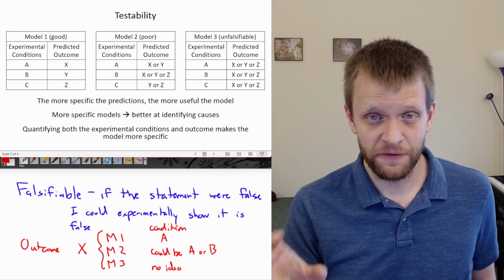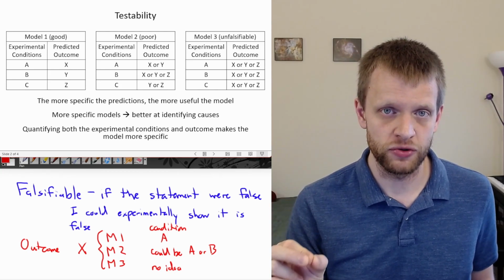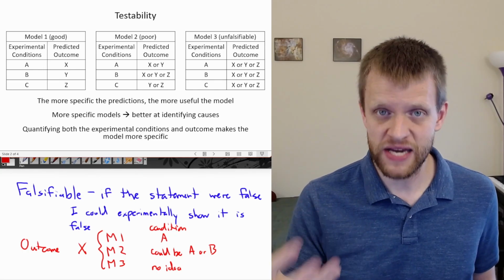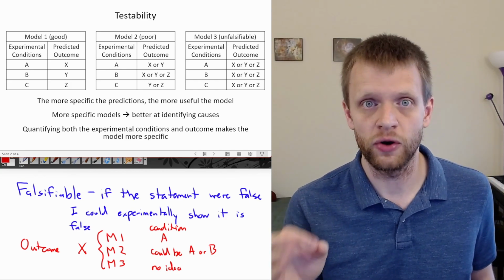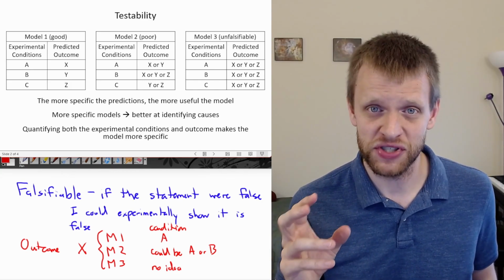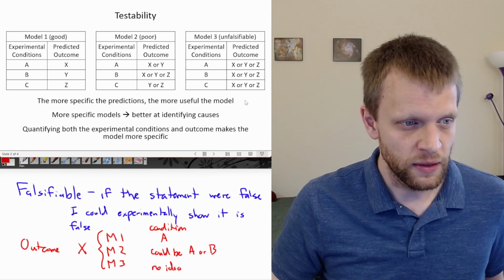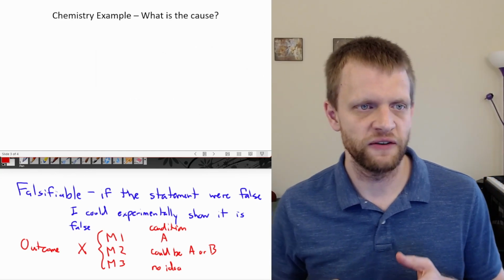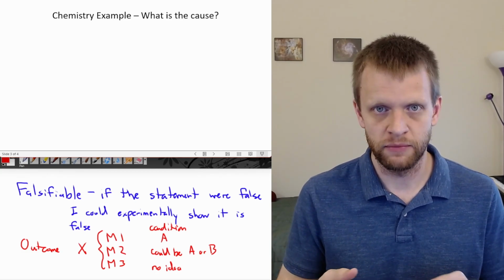So if those quantitative, very specific models survive repeated testing, and are able to make predictions that match with the observations, even though those predictions are very, very specific, that makes for a very, very good model. Let's look at another example of this. Let's do a chemistry example in trying to identify what is the cause of the outcome of some experiment.